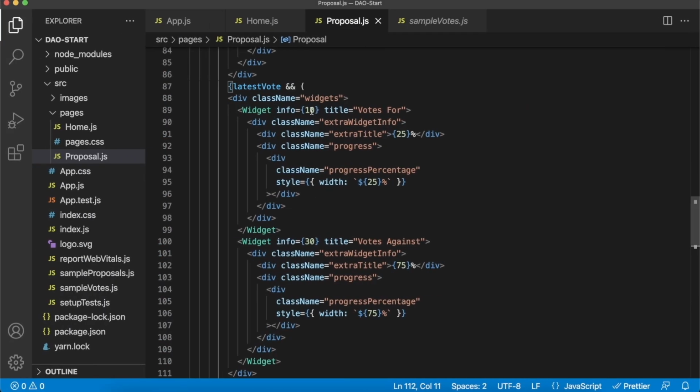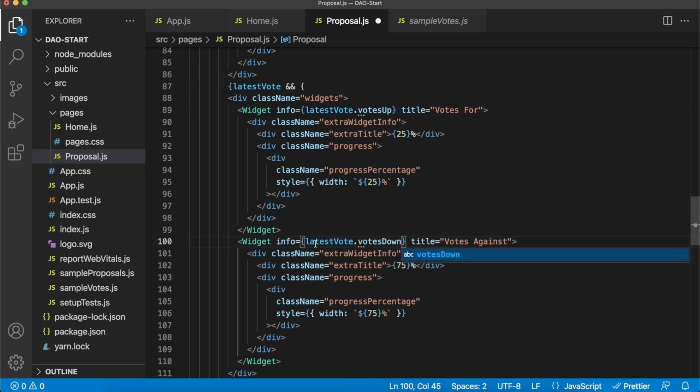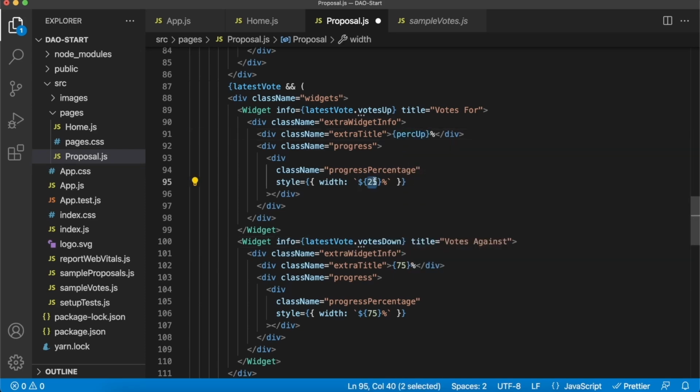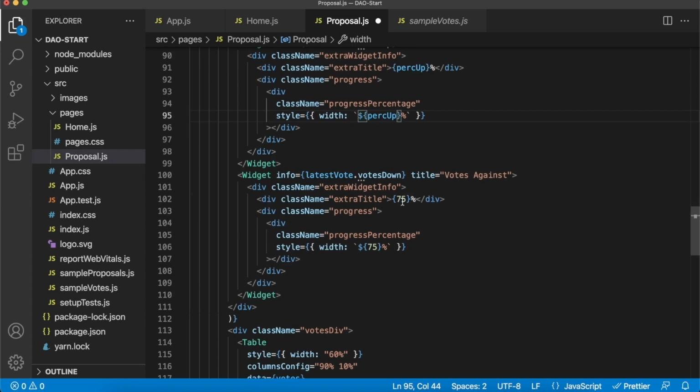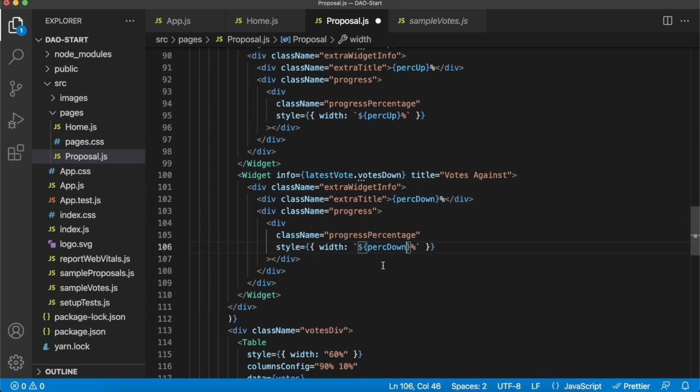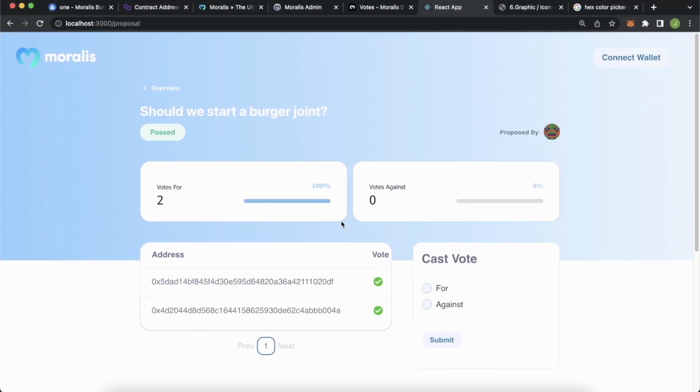Here in our first widget, the info will be our latest vote, votes up, and the same thing for the votes against, but in this case, it will be votes down. And then the percentages will be pers up, put them in both of these places where we've hard-coded them, and then for the percentage down, we use percentage down, like so. And if I'm not mistaken, that might have us ready. Save that, go back, and that worked perfectly.